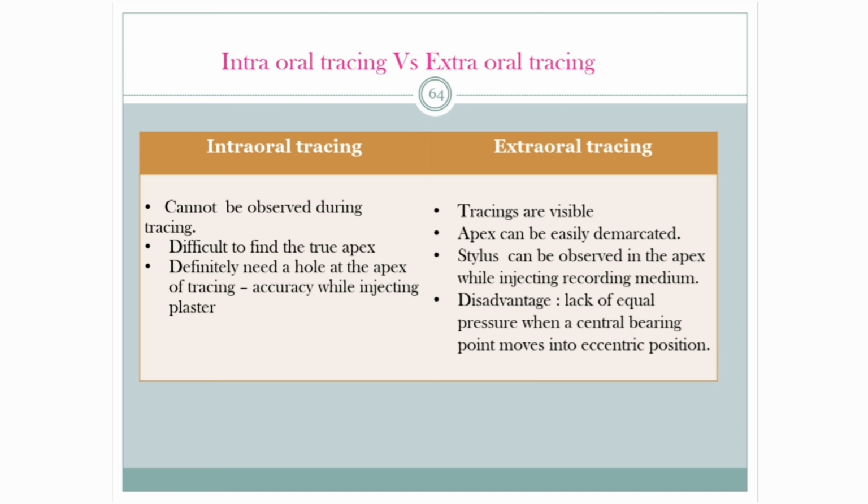Now let's have a look at intraoral tracing versus extraoral tracing. In intraoral tracing, we cannot observe the tracing, but in extraoral tracing, tracings are visible. In intraoral tracing, it's difficult to find the true apex, whereas in extraoral tracing, the apex can be easily demarcated. In intraoral tracing, we definitely need a hole at the apex of the tracing.